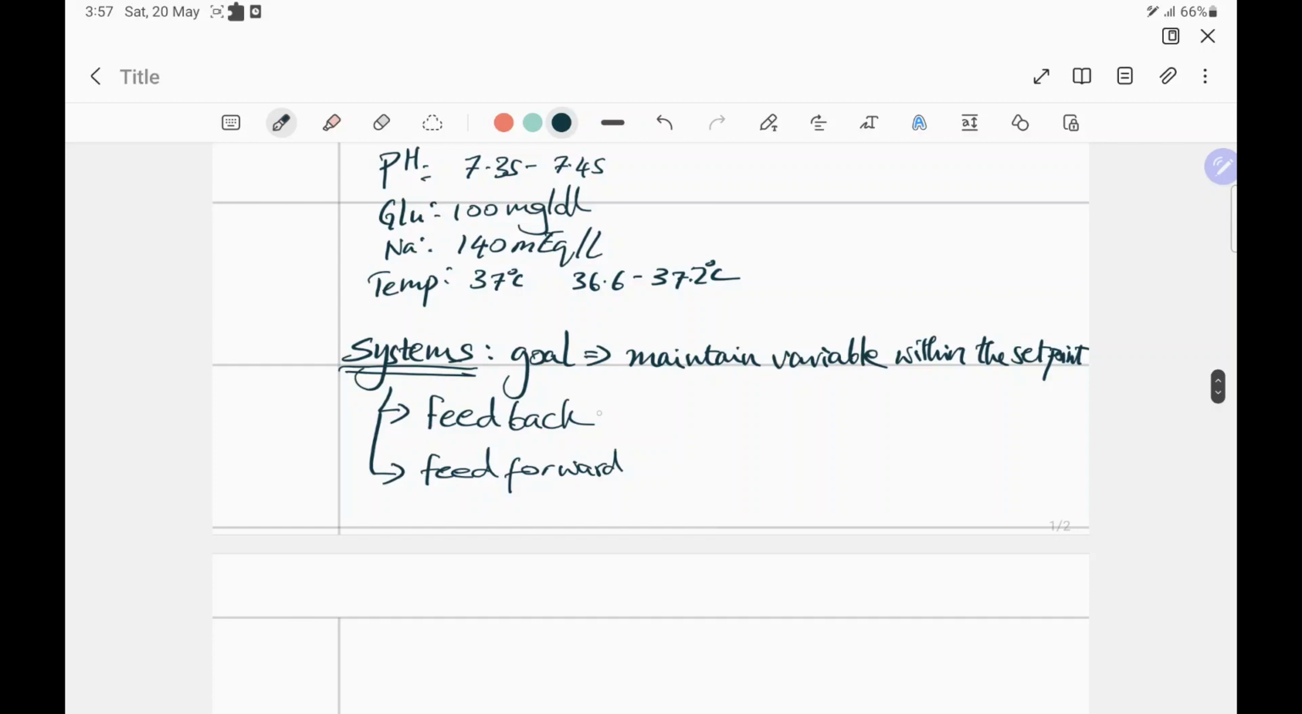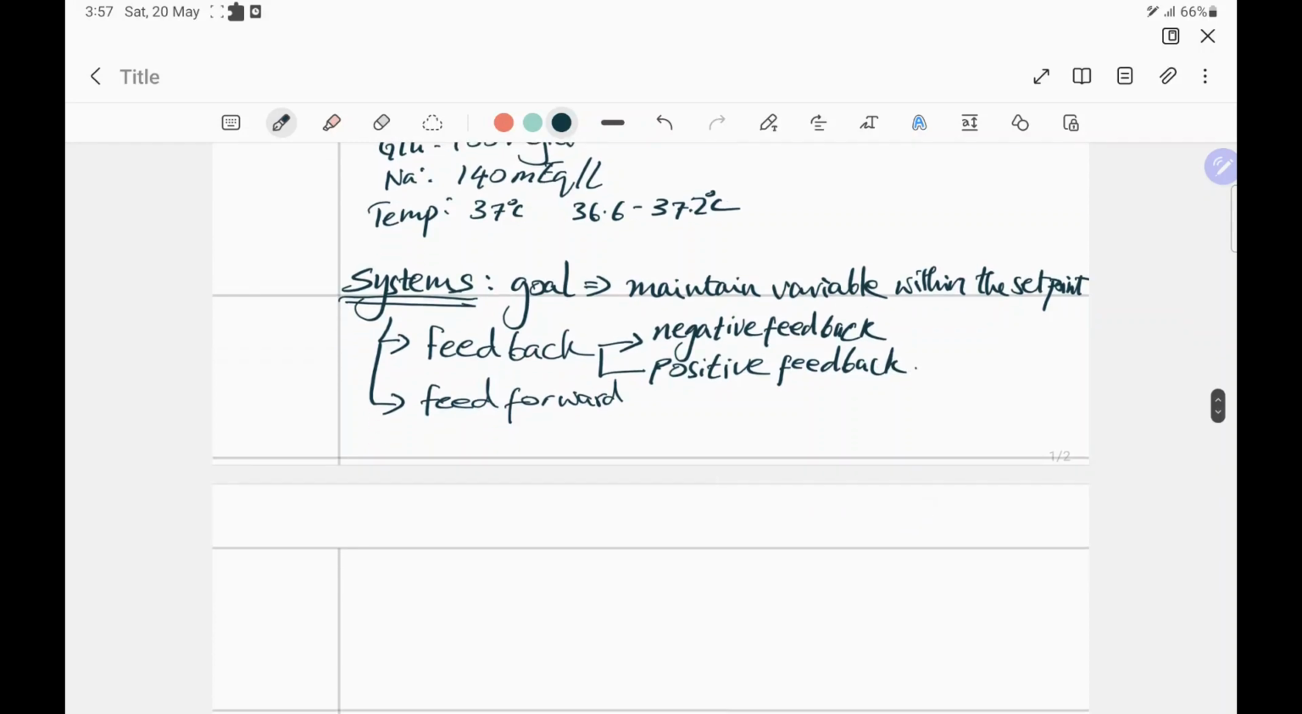So again, feedback is further divided into negative feedback. This is very important for homeostasis. Negative feedback. And we also have positive feedback over here. Positive feedback. Now, let's talk about each of these in detail.